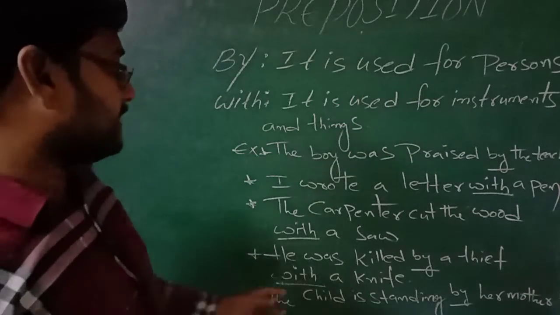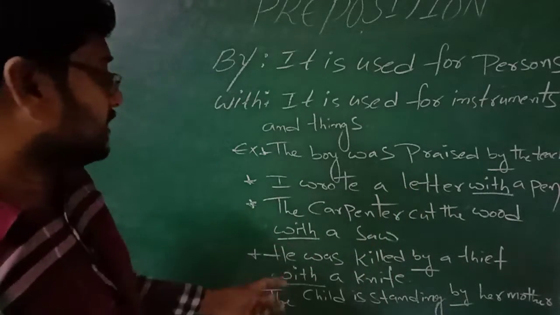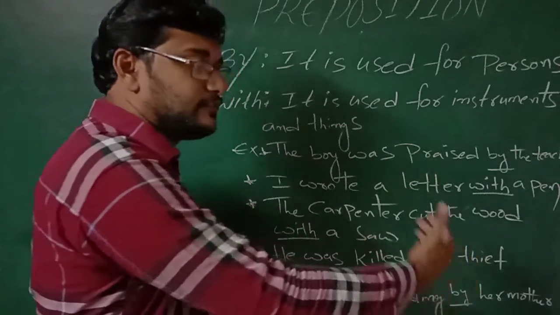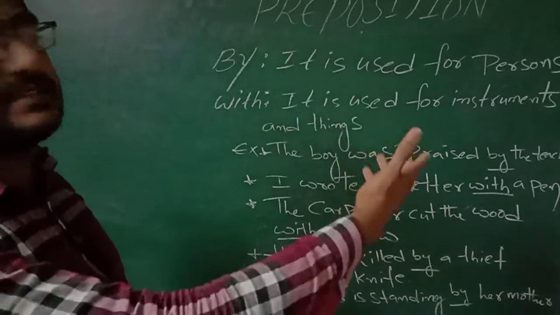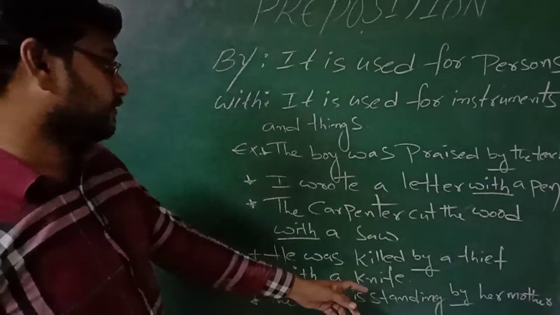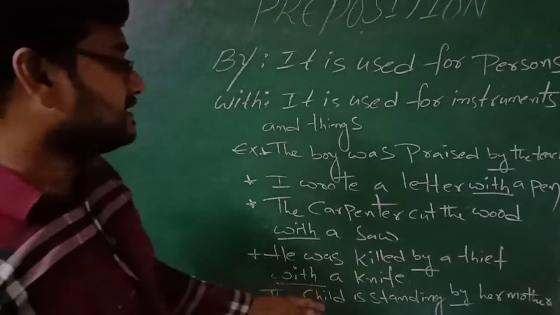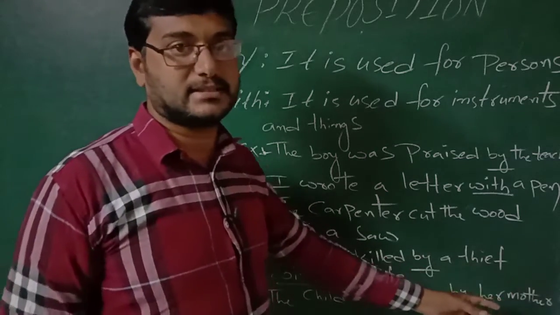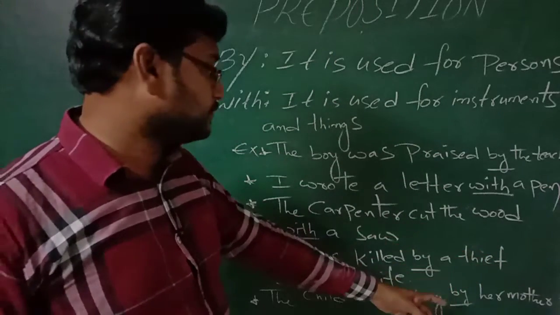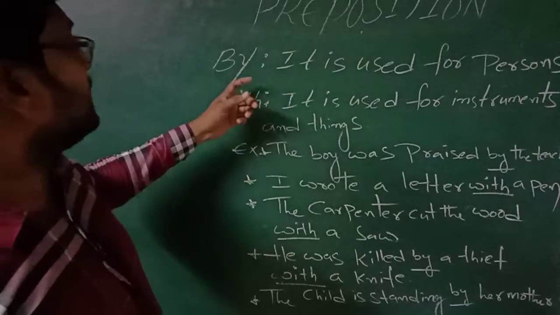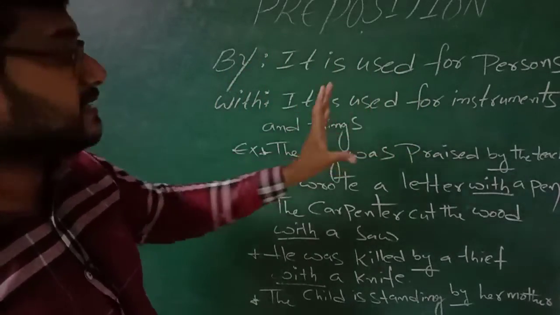Next example, I said he was killed by a thief. Now let us continue the example. He was killed by a thief. Thief is a person, with a knife. What is a knife? A knife is an instrument. So with a knife. Before the knife, what did we place? With. Next example, the child is standing by her mother. Mother is a person. So what did we use before? By. Let me tell you once again: by is used for persons and with is used for instruments and things.